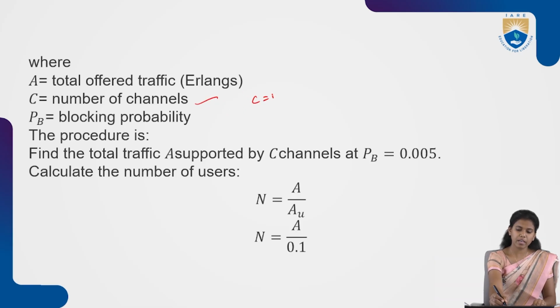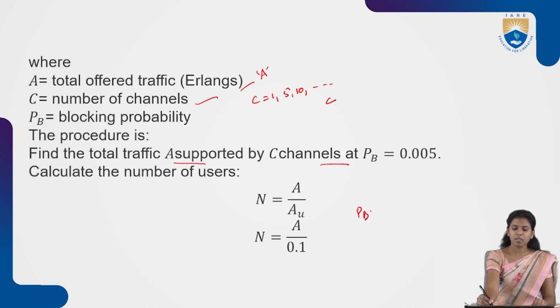So here for C we have 1, 5, 10 and so on, and the blocking probability is PB. The total offered traffic is assumed as A. The procedure is to find the total traffic A supported by C channels at PB equals 0.005.